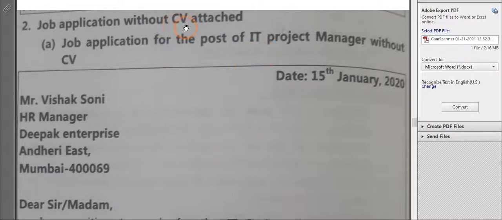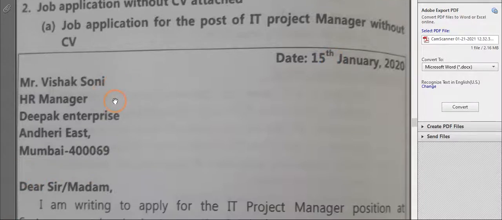Here this is without CV, without biodata or resume. Your date, don't write date here, keep in mind the date will come down here. You have to write your name here, and the HR manager to whom you are writing, you can see the inside address they have directly given. Mr. Vishak Soni, the HR manager, Deepak Enterprise, Andheri East. This is the inside address.